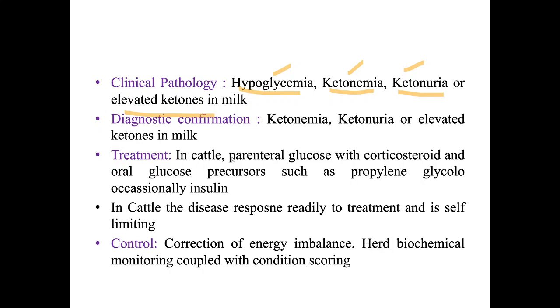Okay. So treatment in the cow: parenteral glucose with a corticosteroid. If you want to do the treatment, you have to give parenteral glucose, glucocorticoids, and oral glucose. Basically, what this glucocorticoid does is enhance the gluconeogenesis activity in the animal body, and it leads to increased glucose concentration by some metabolic pathways, right? And in addition, if you give oral glucose precursors such as propylene glycol, and a corticosteroid, then this can serve as a treatment.